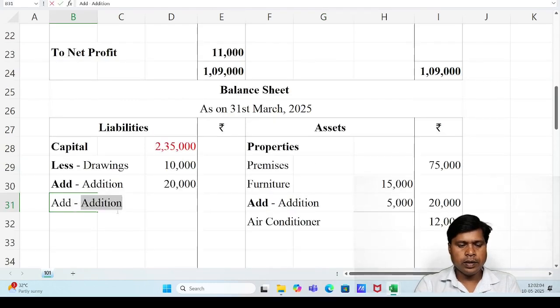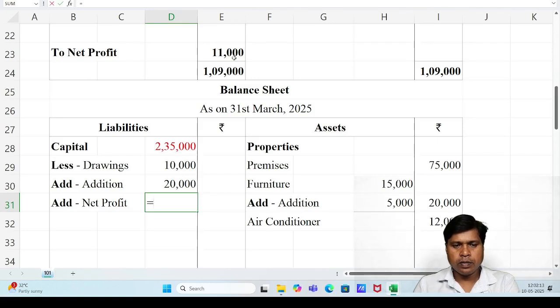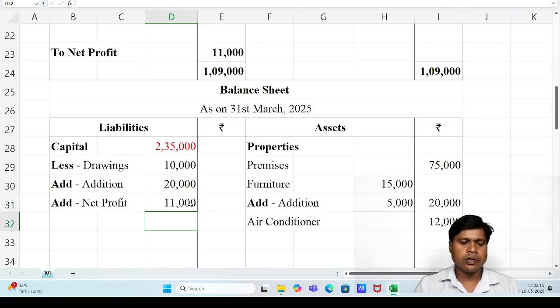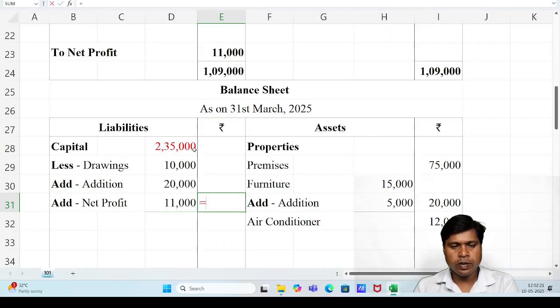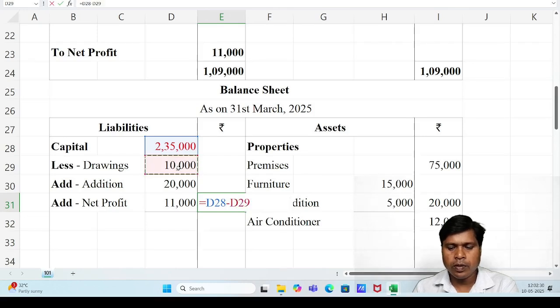Add net profit, 11,000. Then take subtotal of capital: 2,35,000 minus 10,000 plus 10,000, 20,000 plus 10,000.